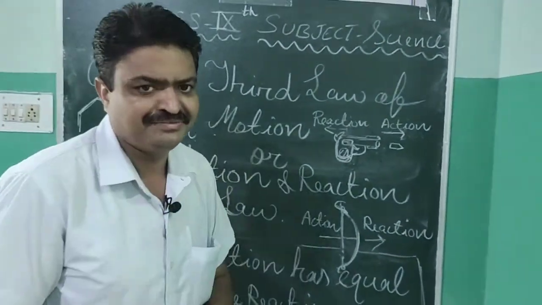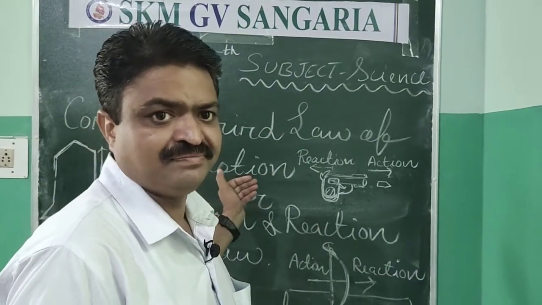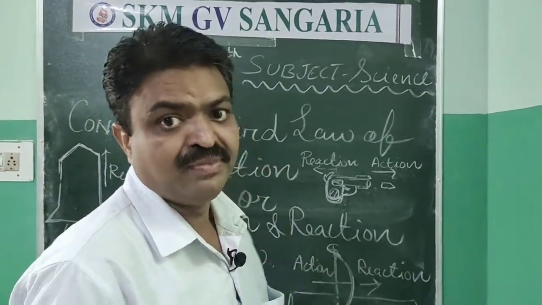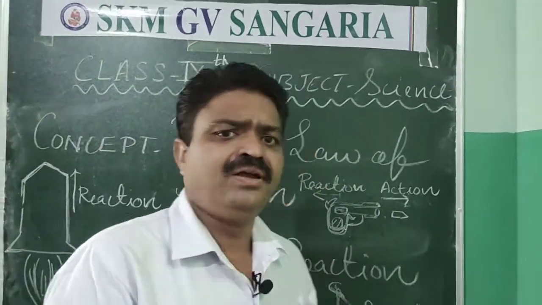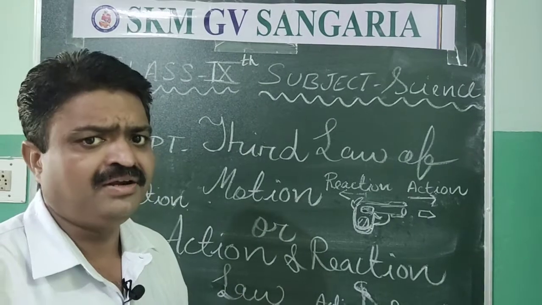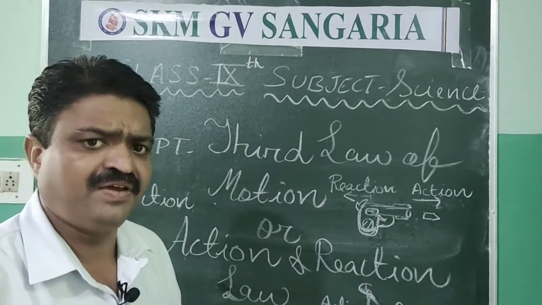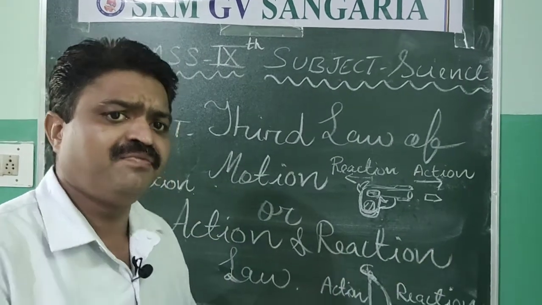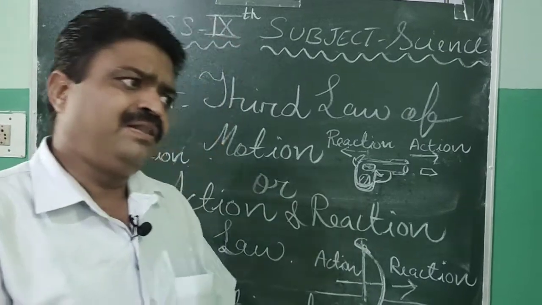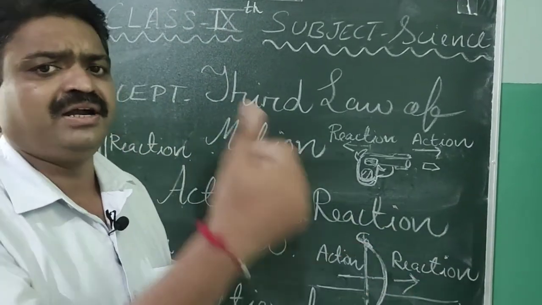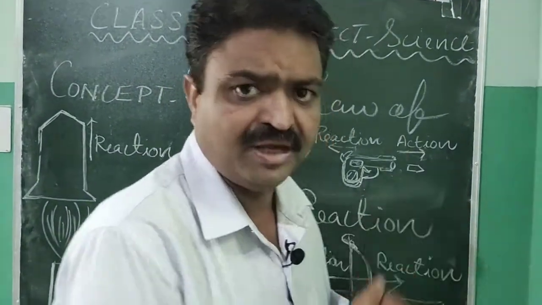In society, students, we also have action and reaction. Many times when we behave in a rude manner, then due to that, on the opposite side we also face rude behavior. If we behave in a proper way, then in reaction we also get behavior from the other person in a proper, good manner.